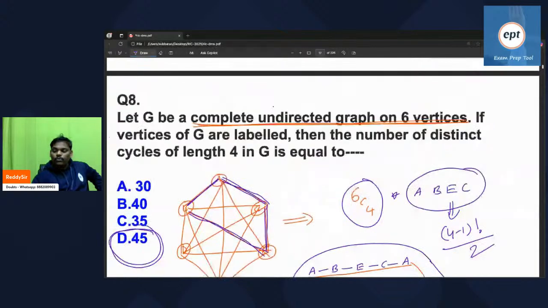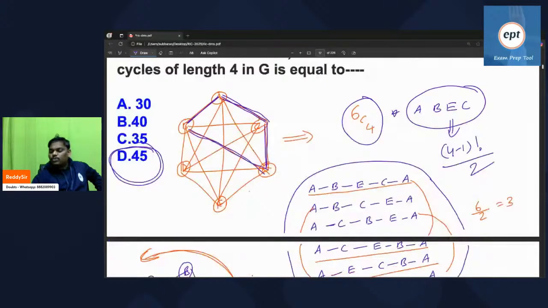6C4 into the number of cycles possible with the 4 people. For 4 people, cycles possible is (4 minus 1) factorial by 2. So 3 factorial by 2 means 3. Right? 6C4 into 3. So find out.